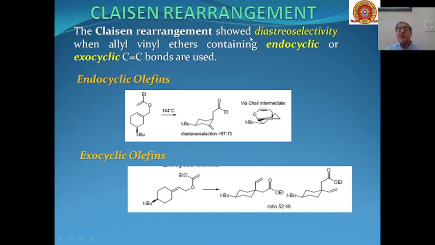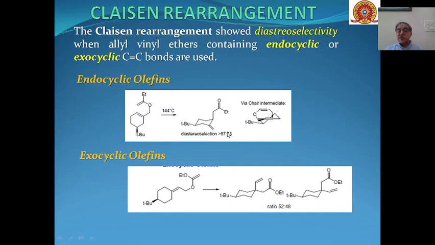The Claisen rearrangement shows diastereoselectivity in terms of the allyl vinyl ether, depending upon whether it contains an endocyclic carbon-carbon double bond or an exocyclic carbon-carbon double bond. For example, when this has an endocyclic carbon-carbon bond, then at 144 degrees centigrade, the ratio of diastereoisomers formed via the chair transition state is 87 to 13%.